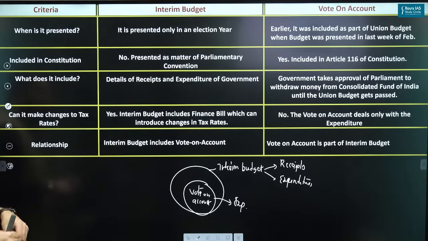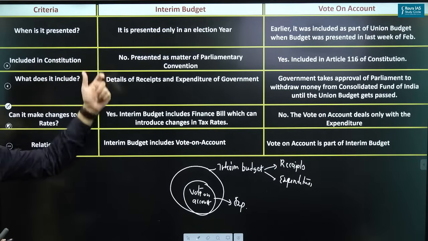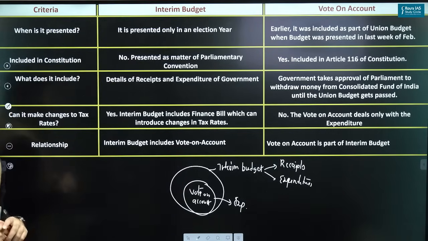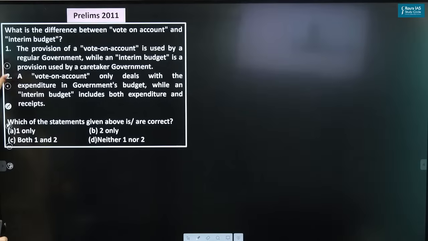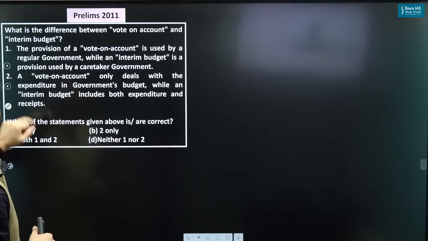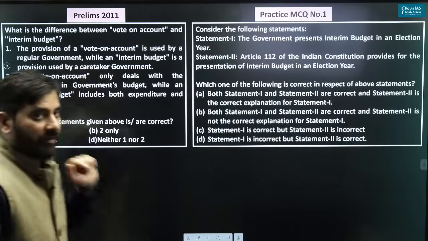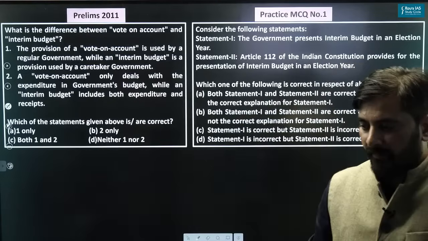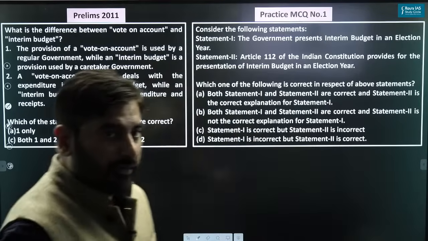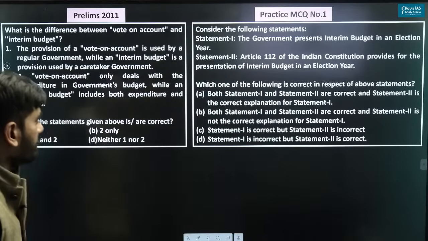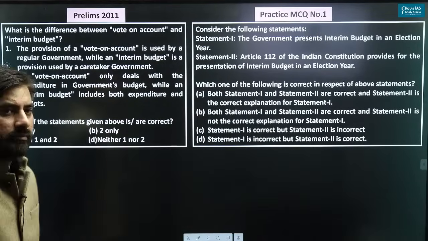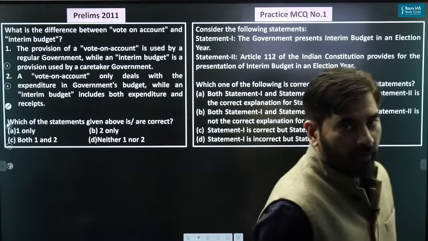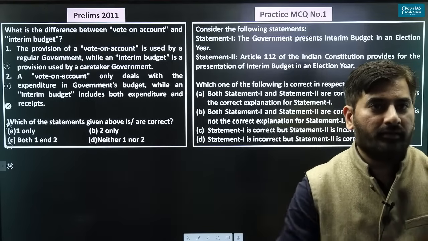So keeping this as a background, let's quickly take up some practice questions. I hope everyone is ready. Let's take up the practice questions now. Already we have covered this particular practice question. Let's start with MCQ number 1. Please take your time, all of you. MCQ number 1. Let's see how many of you will be able to correctly answer this.